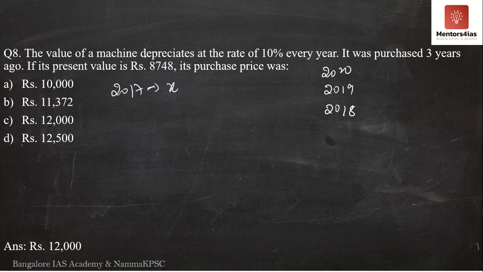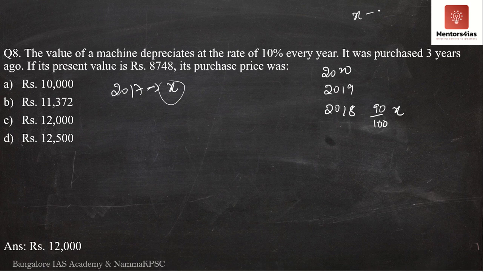So if the value of a machine depreciates at the rate of 10%, then every year the value of the good reduces by 10%. So in 2017, if it was X rupees, then next year in 2018, it will be what? It is nothing but 90 by 100x. See, in the previous question there was a 5% increase. So what did we do? We multiplied it by 105 by 100 into x. In this case, there's a decrease of 10%. So now we are going to multiply 90 by 100 into x.